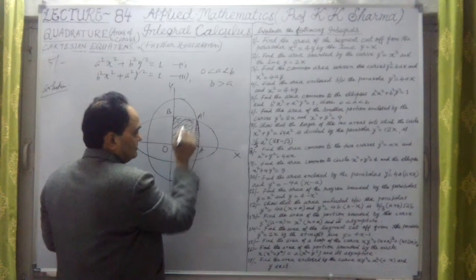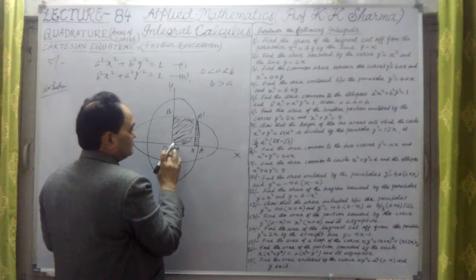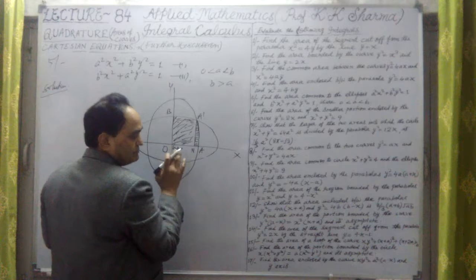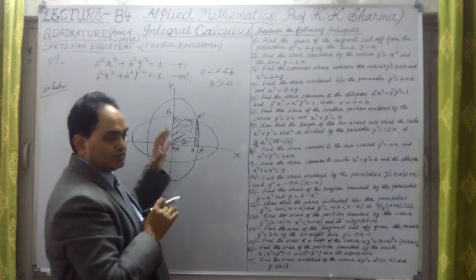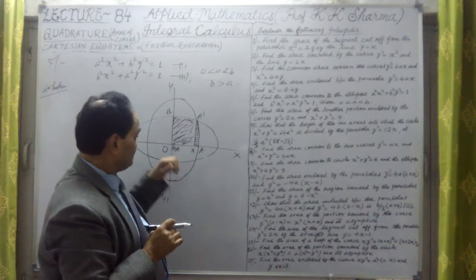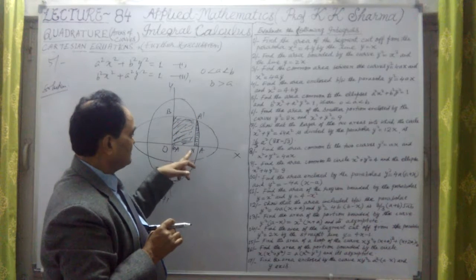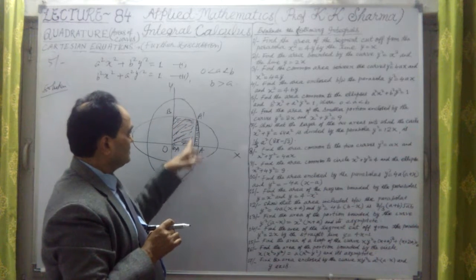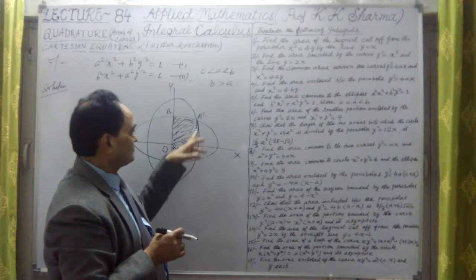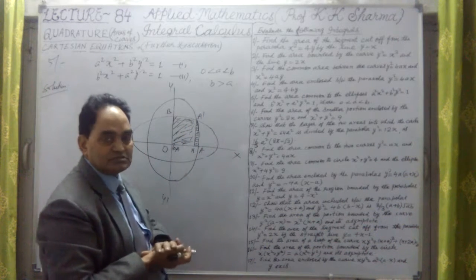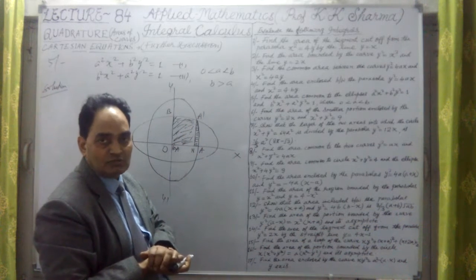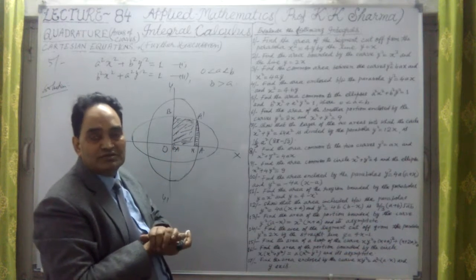If I take the common area, then the common area is OB A dash A O. Okay, this is the total common area. But this area comprises OB A dash N plus N A dash N, or A dash A N. This is the second area which is common. So we have to add these two common areas.